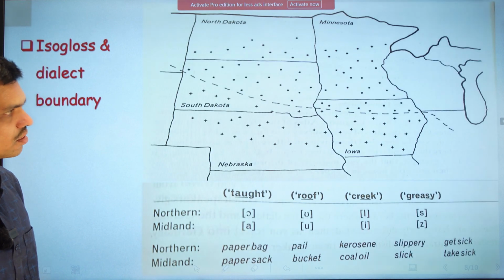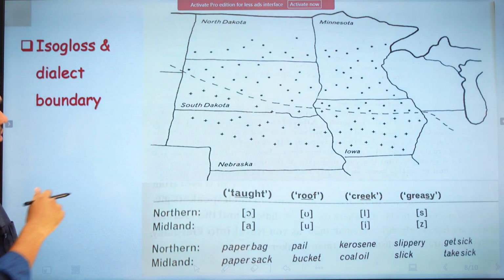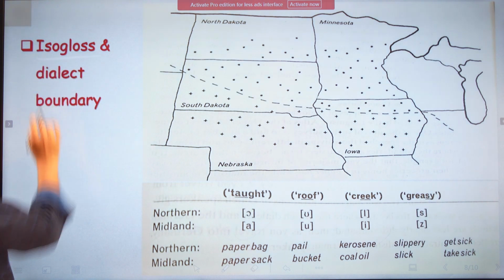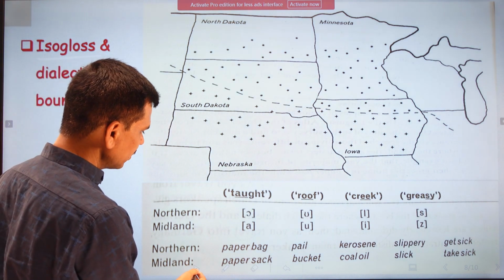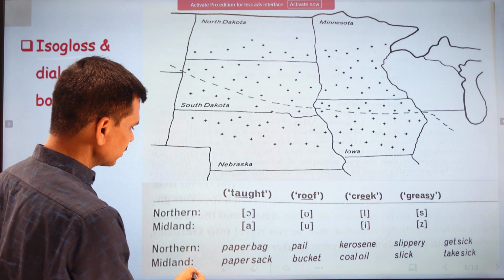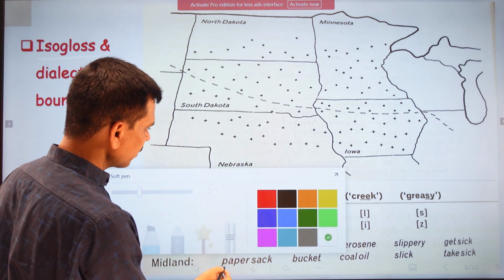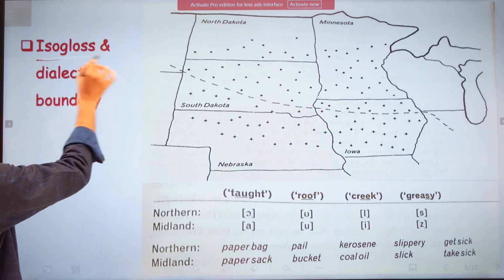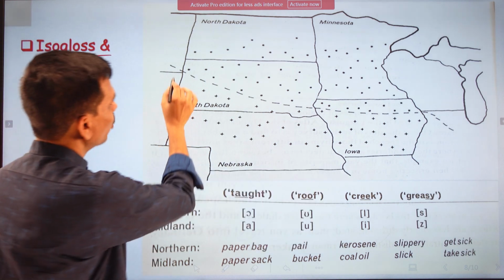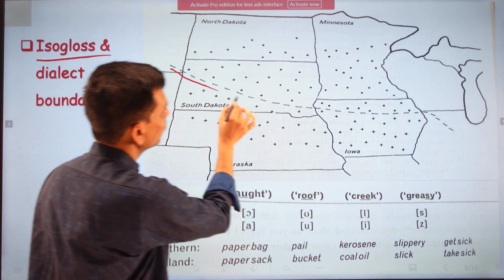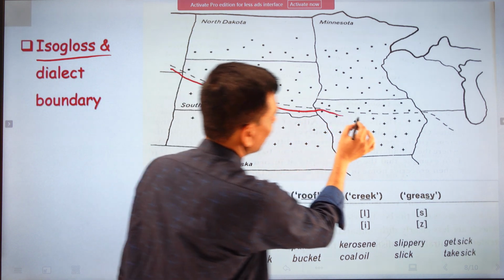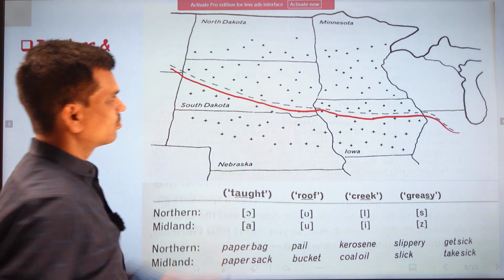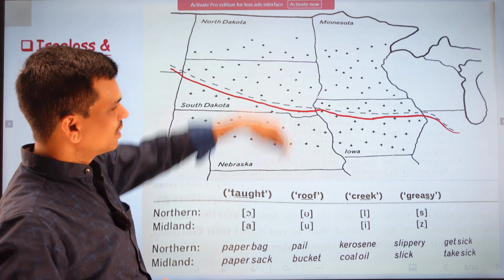Now let's understand this with an example. Here we have two terms, isogloss and dialect boundaries. We will understand isogloss and dialect boundaries with the help of these examples. These examples show that an isogloss is nothing but a boundary. Here you can see this is a boundary marker, and at this boundary two regions are distinguished or divided.